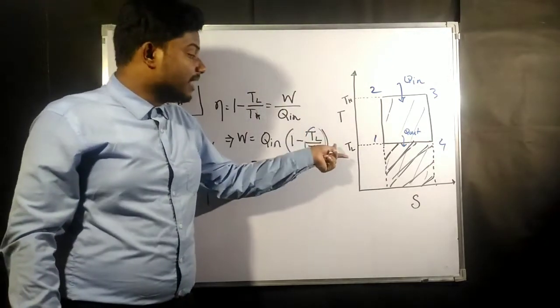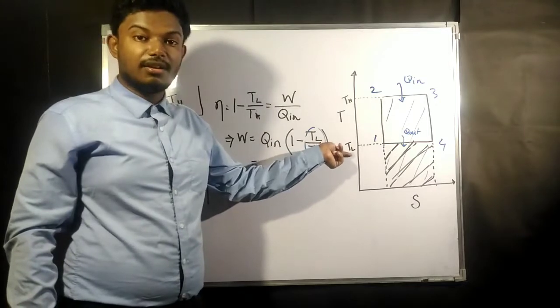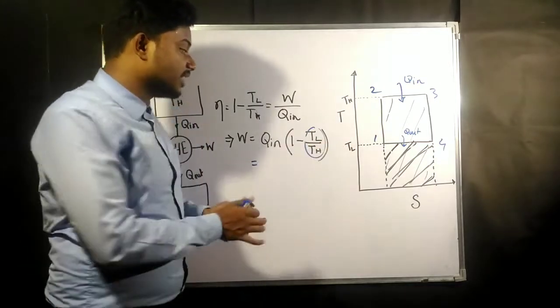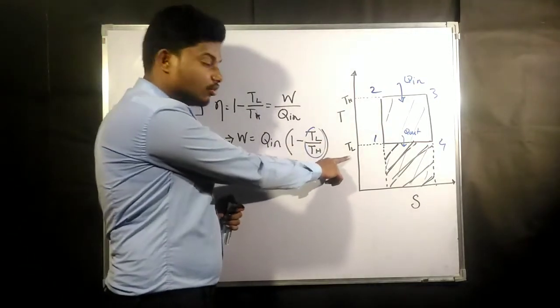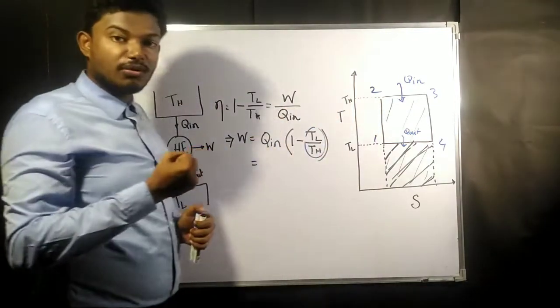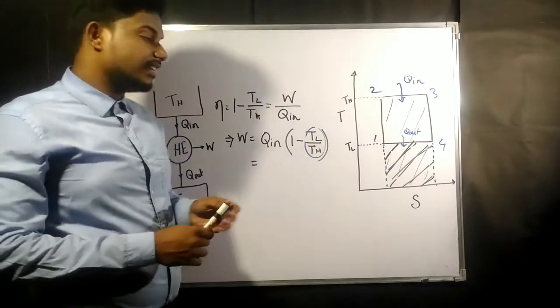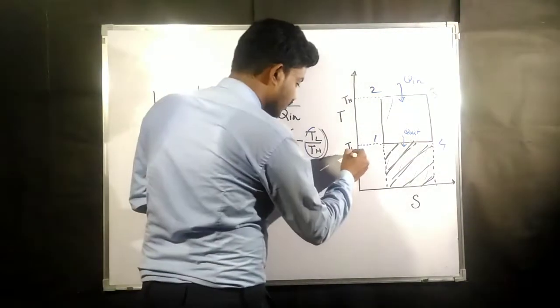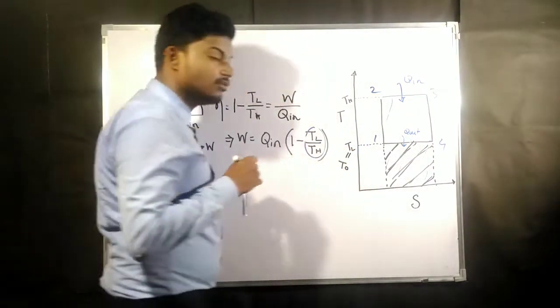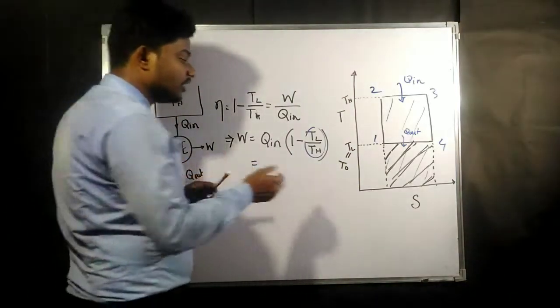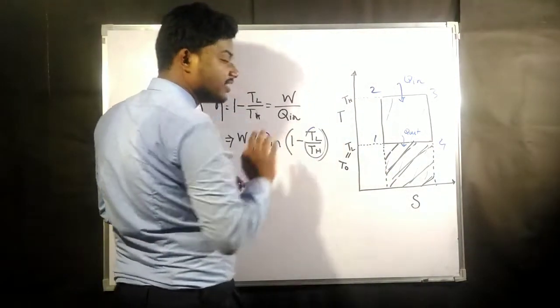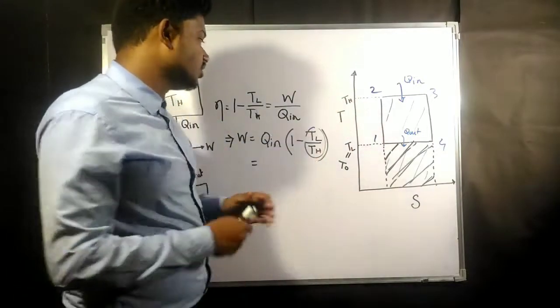So the minimum temperature which must be there, so that the maximum amount of work we can take out, for that TL must be T naught, or T infinite, T atmosphere. This must be equal to T naught. So if this is T naught, that means the lower temperature is going to be minimum and maximum work we are going to get out.